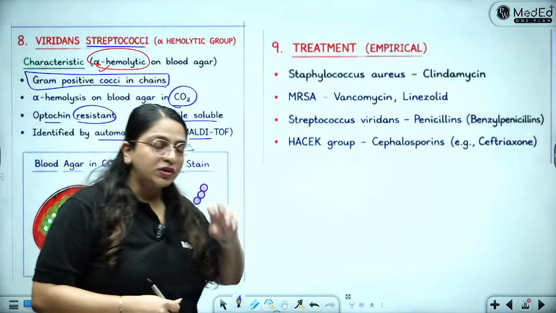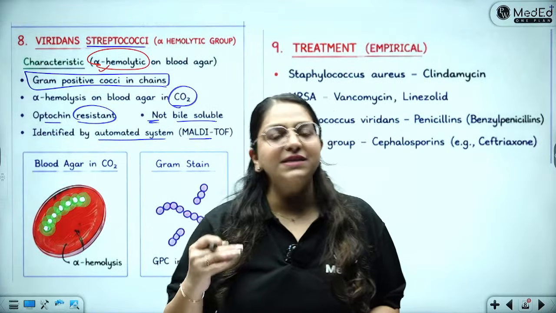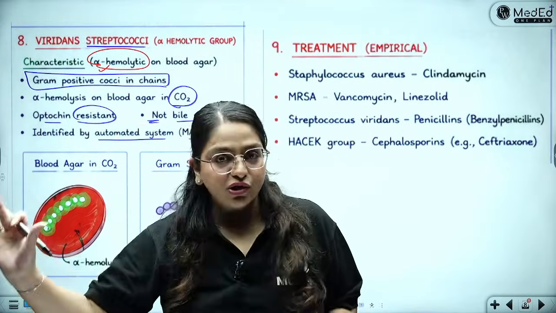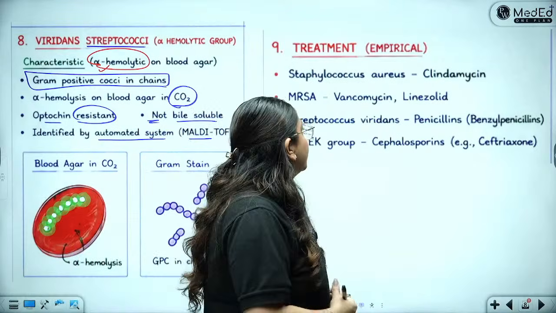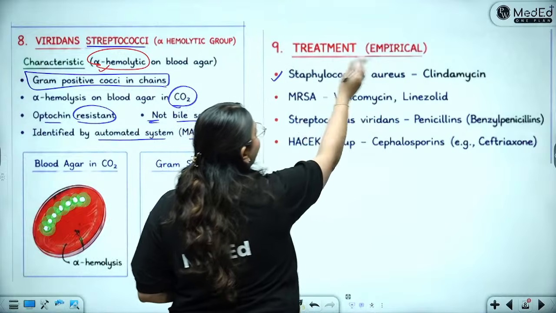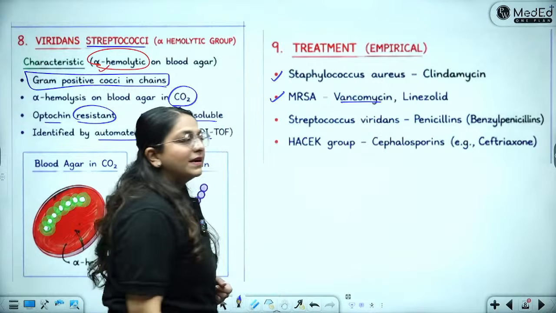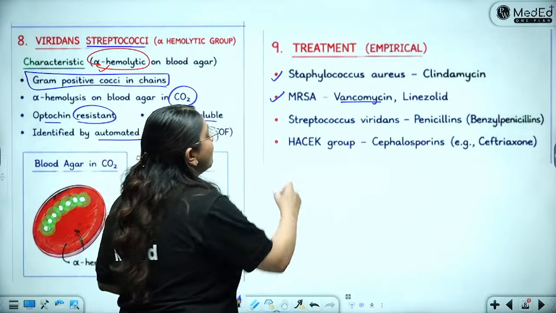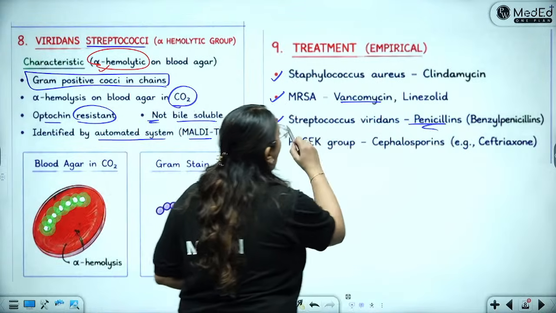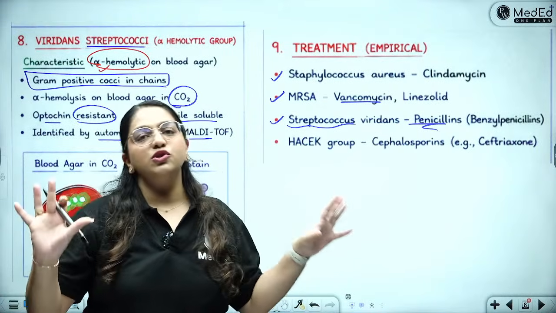So at least these two things you can say: optochin resistant and bile not soluble. That is viridans group of strep. How do you treat a case of bacterial endocarditis? If it is staph, you give clindamycin. If it is MRSA, of course, drug of choice is vancomycin or linezolid. Strep viridans needs penicillins. All streptococci ever till date, there is no resistance to penicillins.